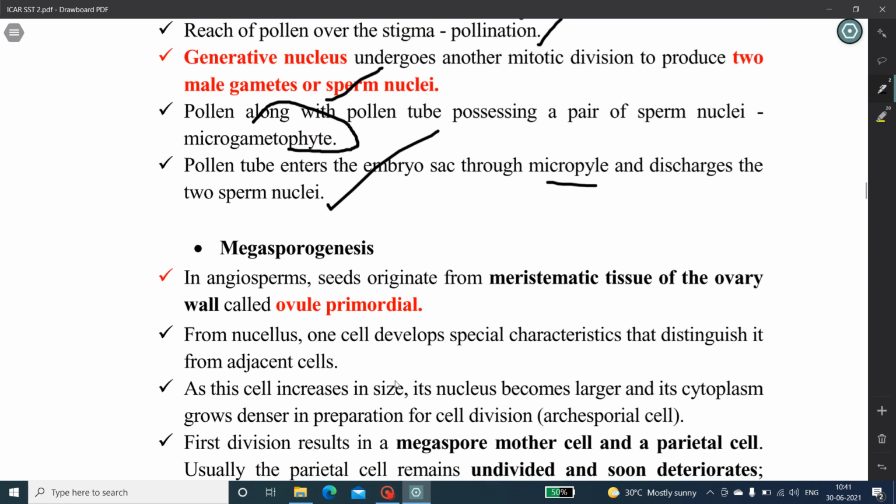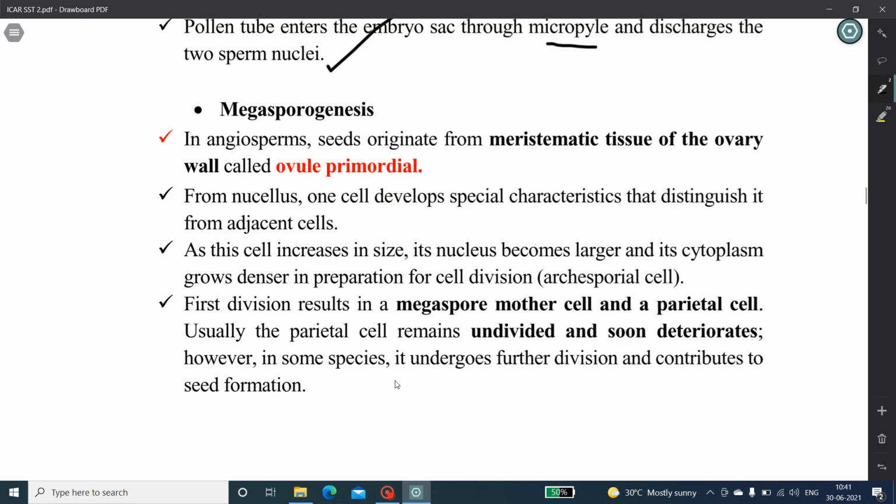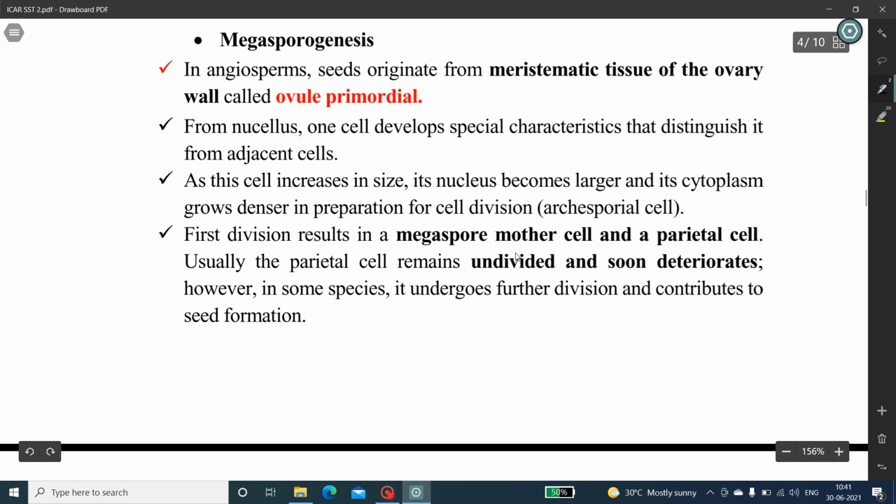The next we'll see how megasporogenesis occurs. Megasporogenesis. In angiosperms, we have seen mega means ovule development, or in the ovary megaspores are produced. In angiosperms, seeds originate from meristematic tissue of the ovary wall called ovule primordia, where ovule development takes place.